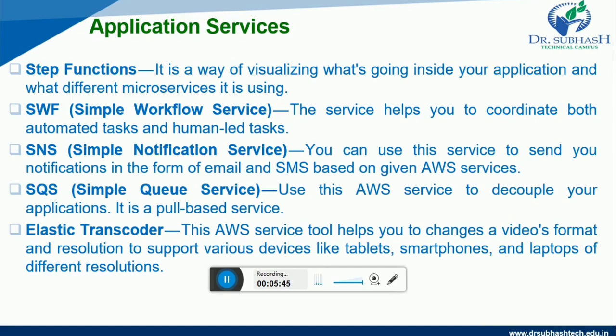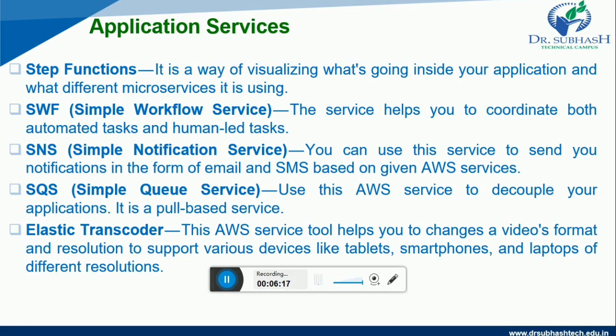Third service is SNS, that is Simple Notification Service. You can use this service to send you notifications in the form of email and SMS based on given AWS services. Fourth one is SQS, that is Simple Queue Service. We can use this AWS service to decouple your applications.